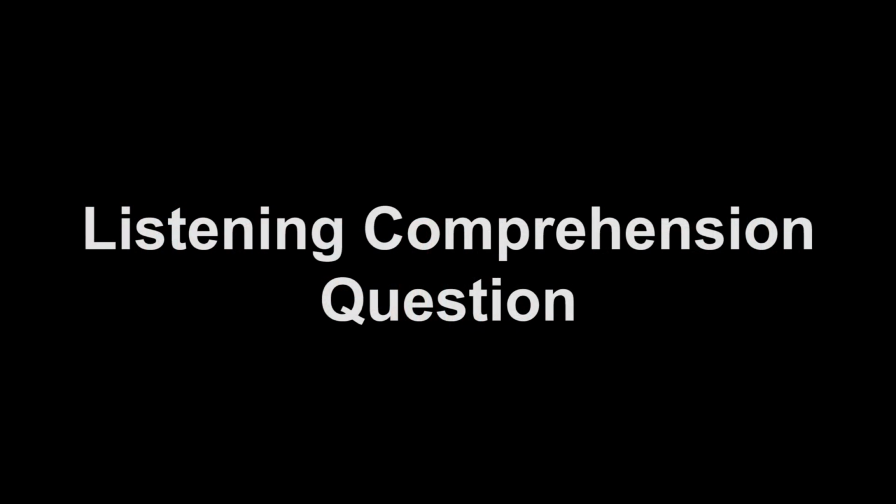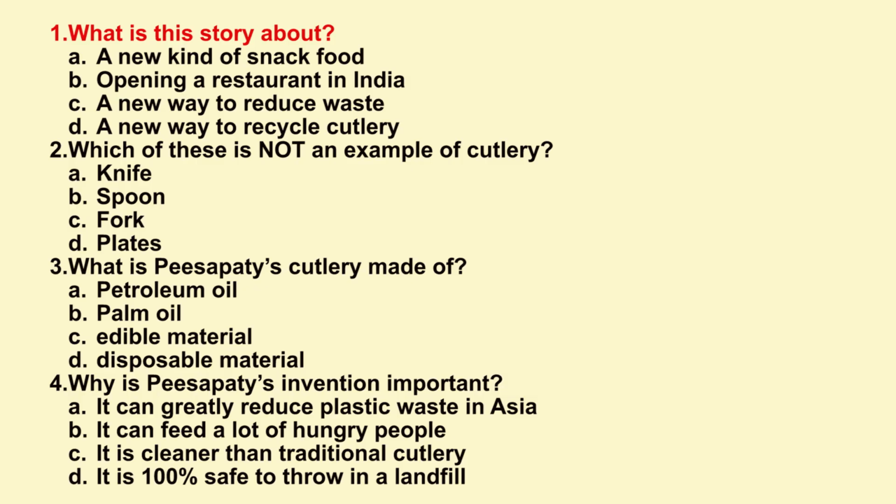Now for the listening comprehension questions. Number 1. What is this story about? A, a new kind of snack food. B, opening a restaurant in India. C, a new way to reduce waste. D, a new way to recycle cutlery.